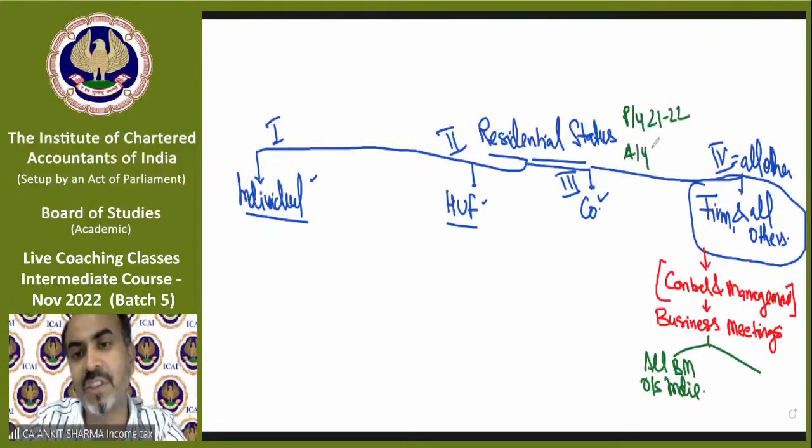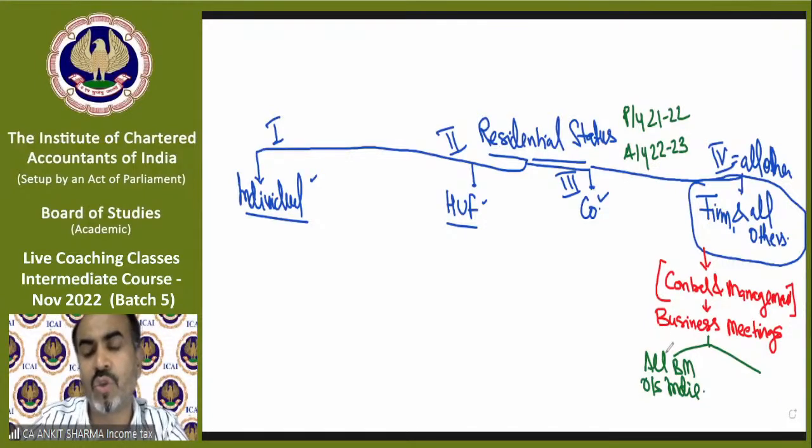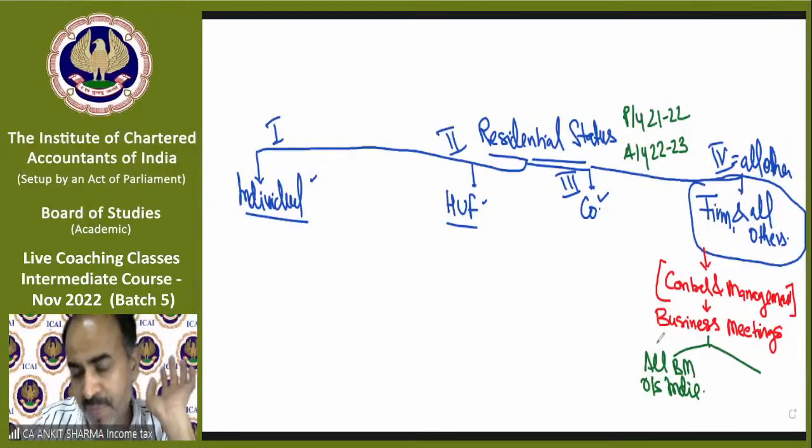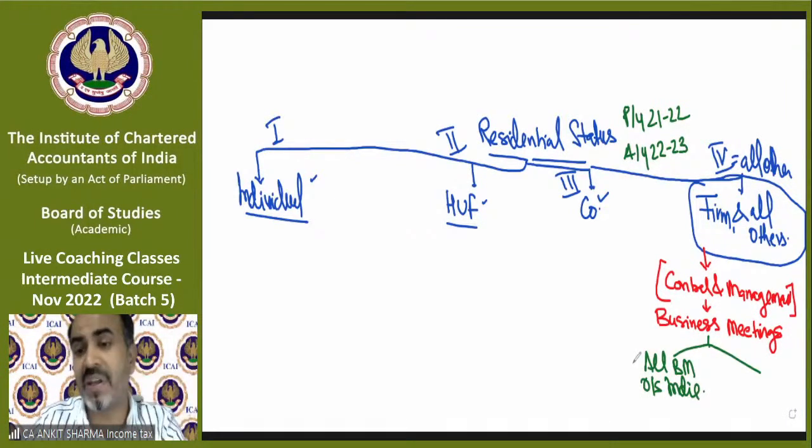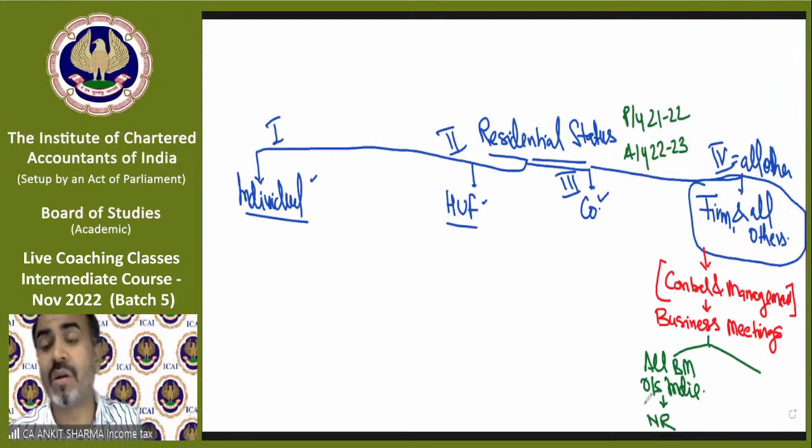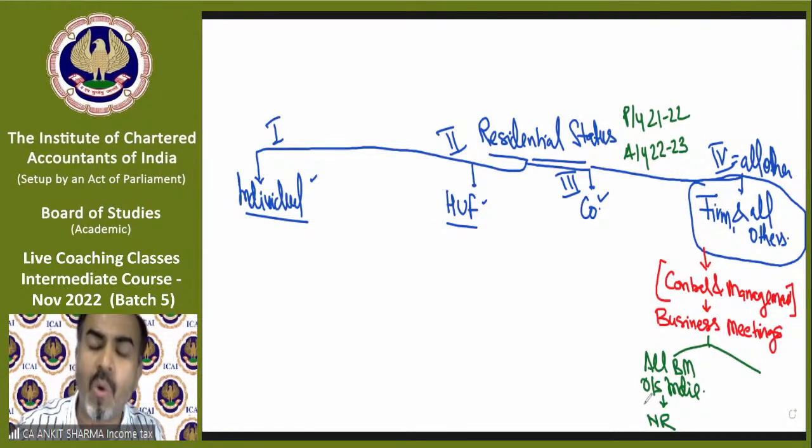That means assessment year 22-23. So if in the previous year, that means from 1st April 21 till 31st March 22, all business meetings have been held outside India, for example, there are 10 business meetings of that partnership firm, and 10 out of 10 have been held outside India, then that partnership firm will be called non-resident. Simple. What will it be called? Non-resident. As simple as that. It will be given in the question that this many meetings were held and all were held outside India.